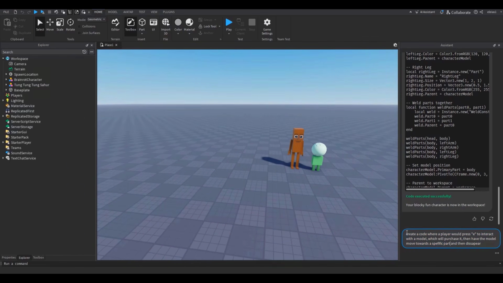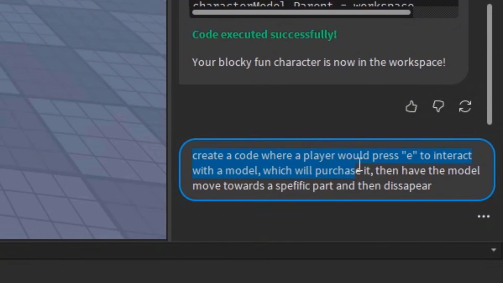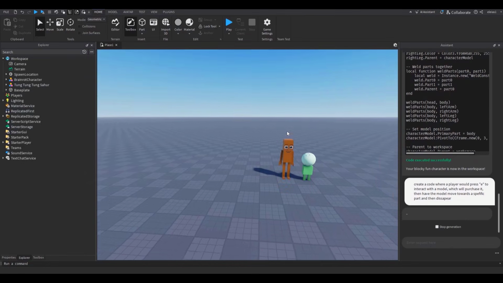In order for the AI to understand that, I just said create a code where a player would press E to interact with the model, which will purchase it, then have the model move towards a specific part, then disappear. I try to word it so the AI would understand. Let's see if it works. If not, then I'm gonna have to keep going over and over for it to work.